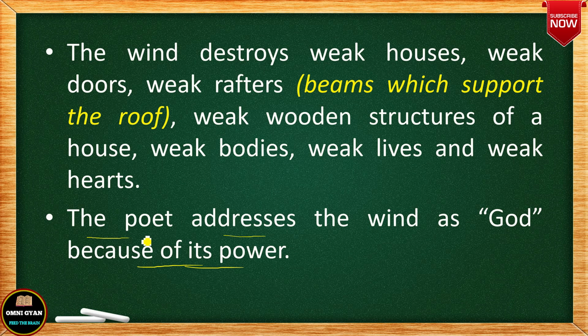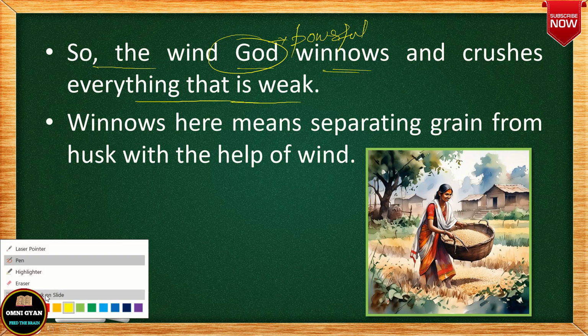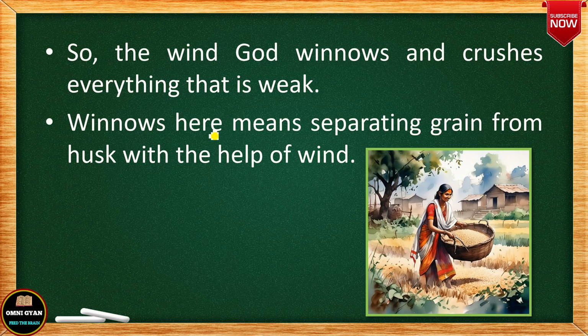Because of its power, the poet is calling the wind God, okay, because the wind is very powerful. So the wind God winnows and crushes everything that is weak. God, because it is very powerful, and the wind God winnows and crushes everything that is weak, okay. So every thing that is weak, the wind is crushing, destroying it. Now here, what does winnows mean?